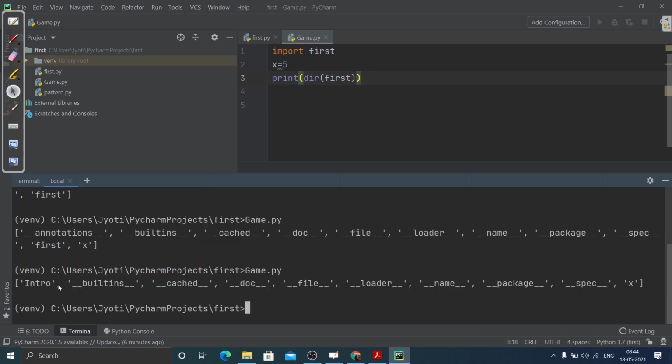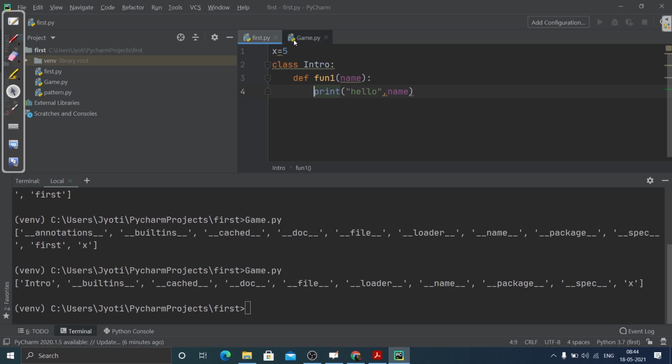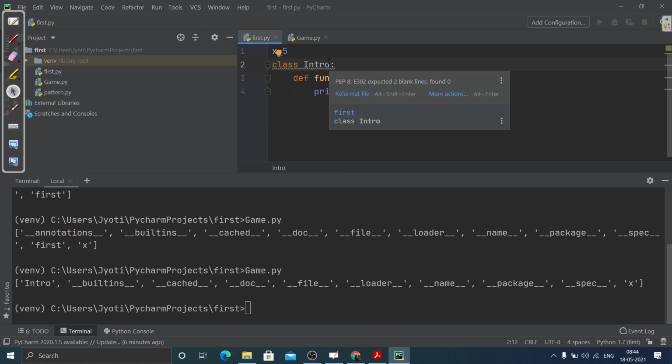So what is happening? Intro is there, then built-ins, cached, just the same way. You can see there are some special variables, and then this x. Here, intro actually tells about the class name, and inside that we have this function.